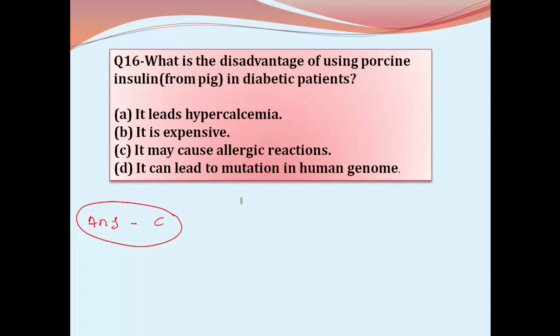But somehow the insulin extracted from the pancreas of pig and cattle caused allergy in the patients. So it may cause allergic reactions in the patients. That is why porcine insulin was stopped for treating diabetic patients. Later, Eli Lilly and Company produced the insulin by rDNA technology.